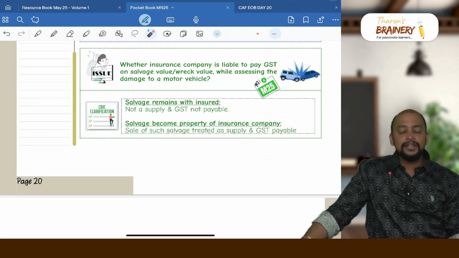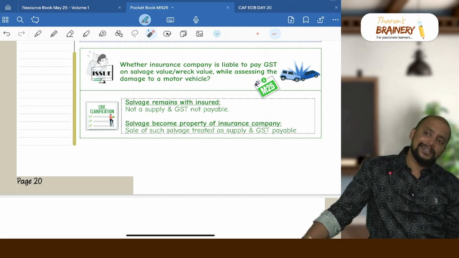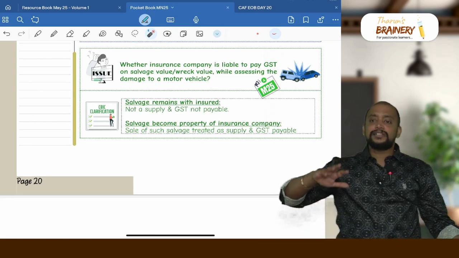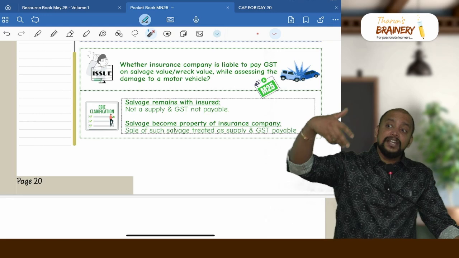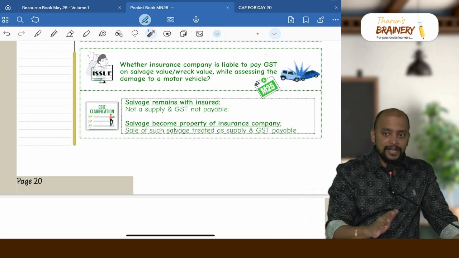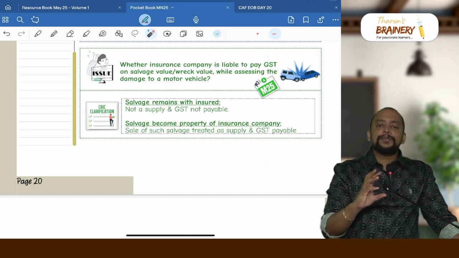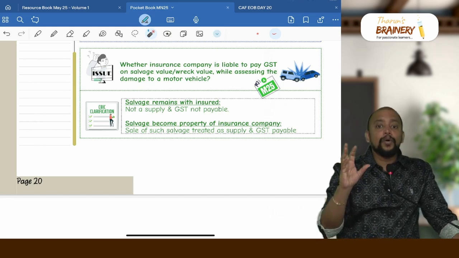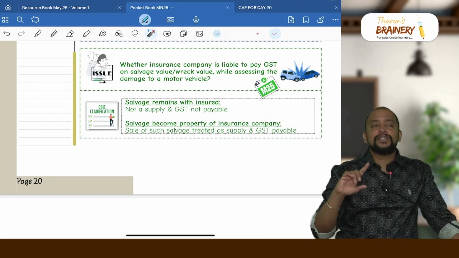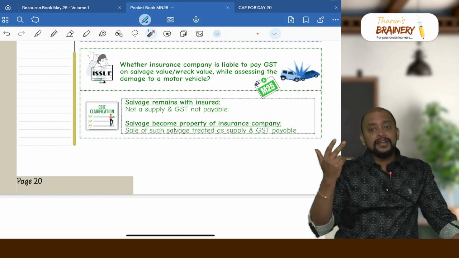Suppose while assessing the claim amount, they came to know that the salvage is the property of the insured, not the insurance company. Which means insurance company will pay money only for the loss excluding the salvage. Now the salvage is owned by the insured.